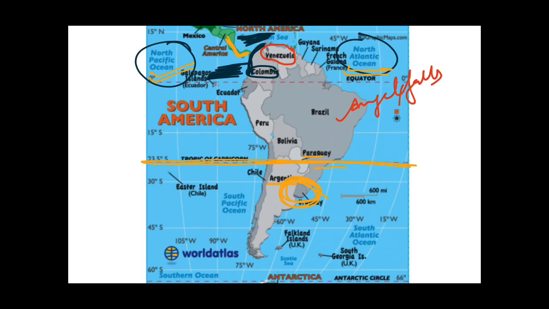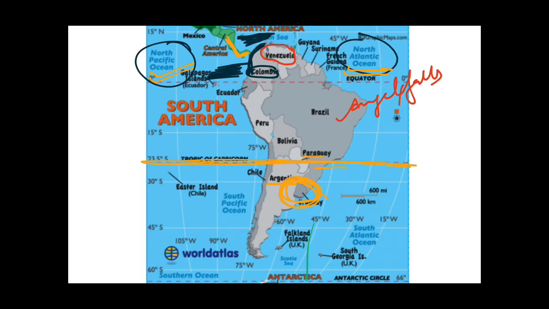Guri Reserve is also located over here in Venezuela, which is an important water reservoir in Venezuela. And here on the Guri River there is Angel Falls. So you must remember these basic things about Venezuela. And also one most important thing, that in Venezuela Lake Maracaibo is also located, which is one of the biggest lakes of South America.